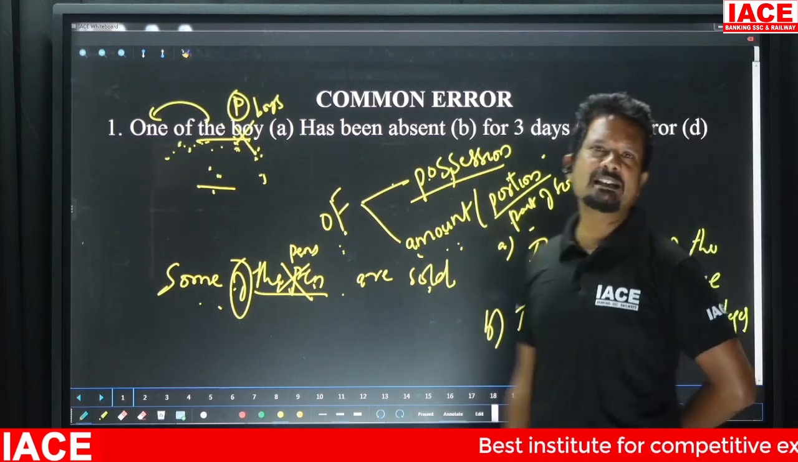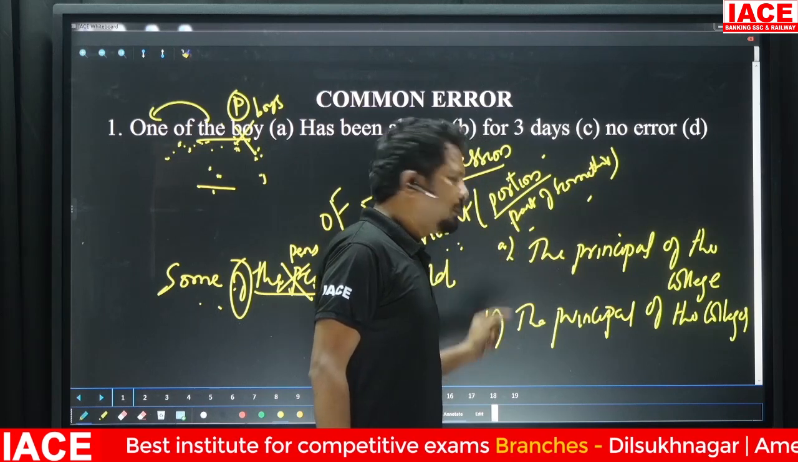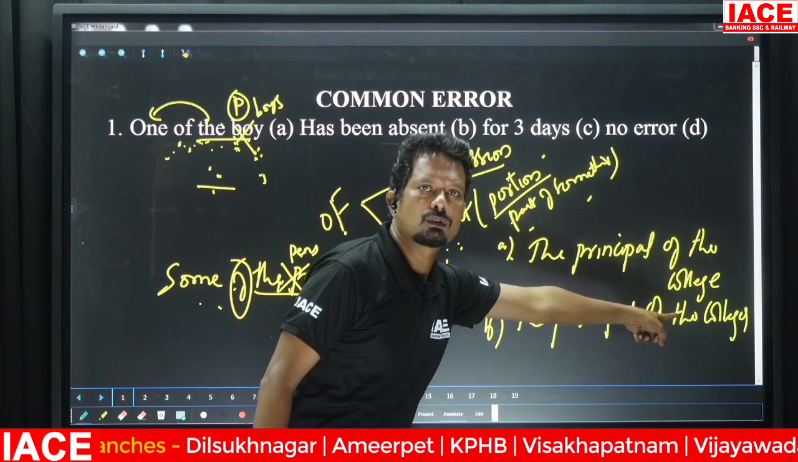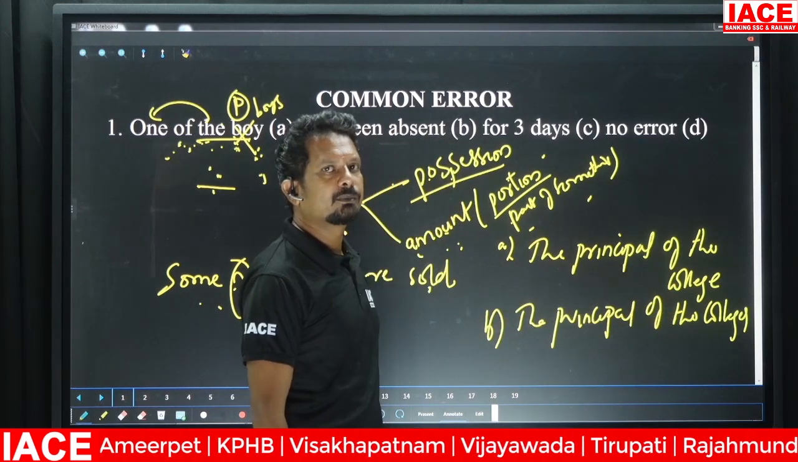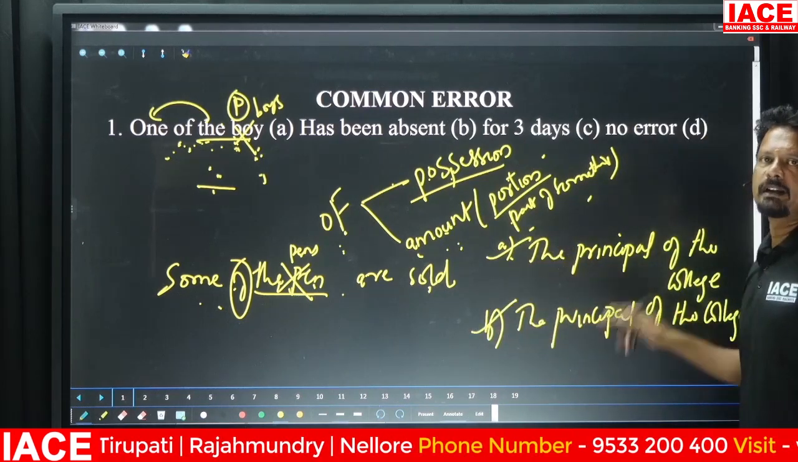First of all, please answer this question, right? Is my statement A correct or B correct? The principal of the college, the principal of the colleges, right? So what do you say? Both the sentences are correct.